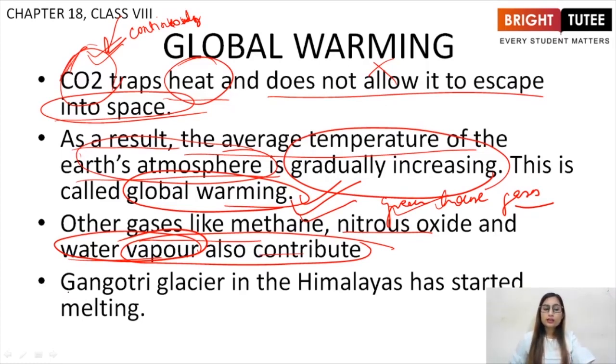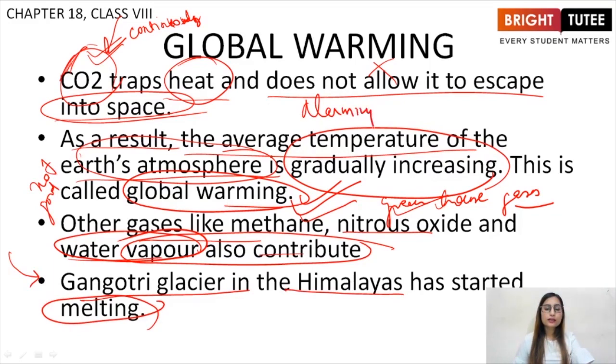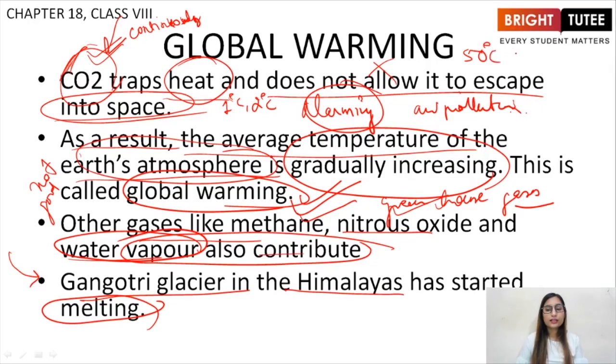So the ill effects are some of these. Gangotri glacier in the Himalayas has started melting. This is not good at all. This is alarming us that we should stop our human activities which are causing major air pollution, releasing carbon dioxide into the air, which is ultimately leading to global warming. And it is very, very dangerous. Every year we listen to the news that the temperature this year has increased by 1 degree, by 2 degrees. During summers, we see the 50-degree temperature, the scorching heat. This is because of global warming only.